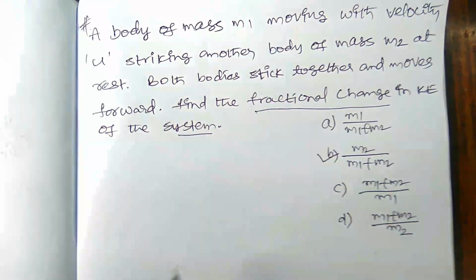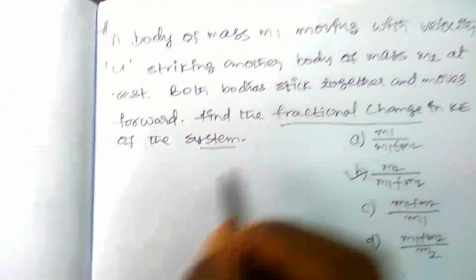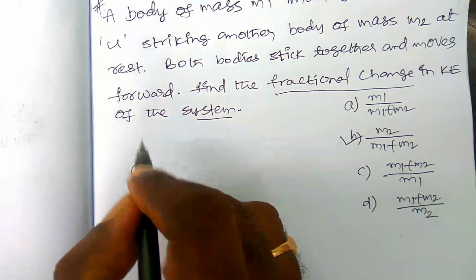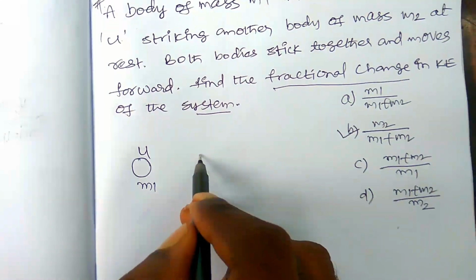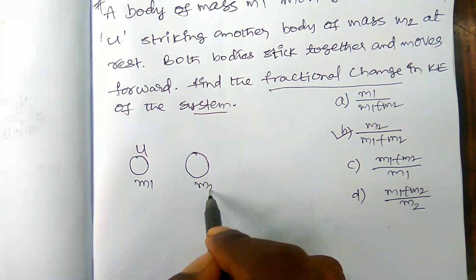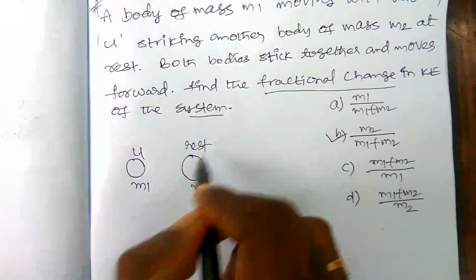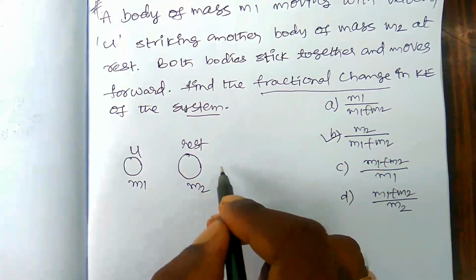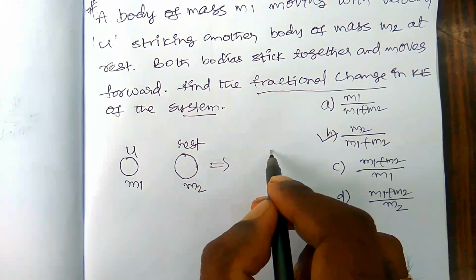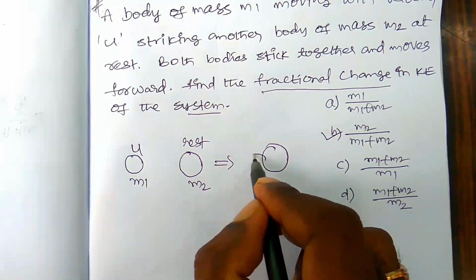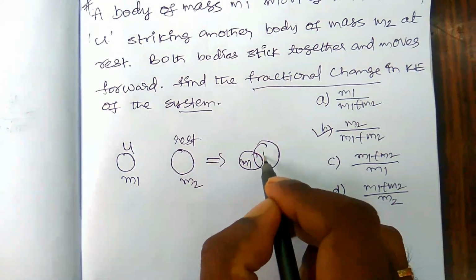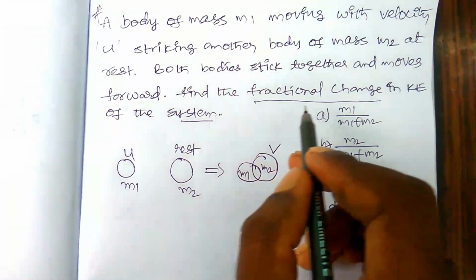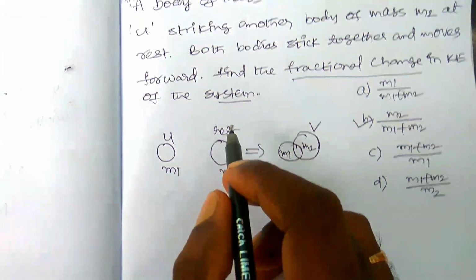You have to see here: a body m1 has velocity u and m2 is at rest. After collision both bodies stick together and move forward. So this is m2 and this is m1, stuck together and moving with velocity v. Find the fractional change in kinetic energy of the system.